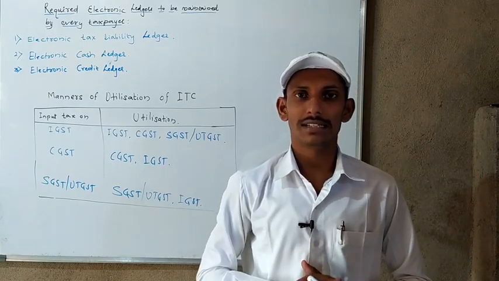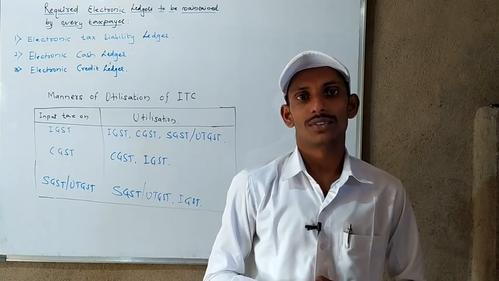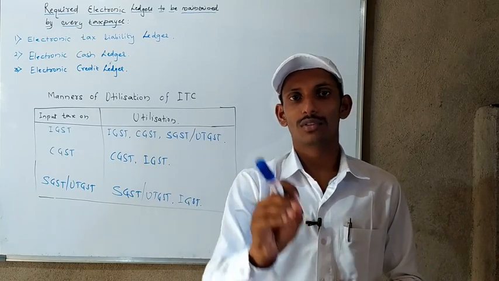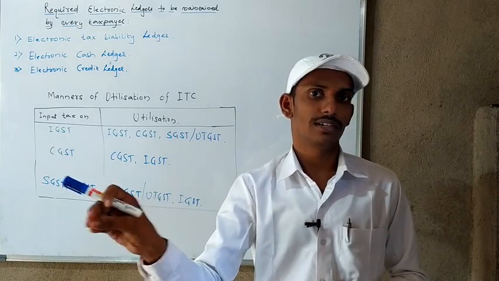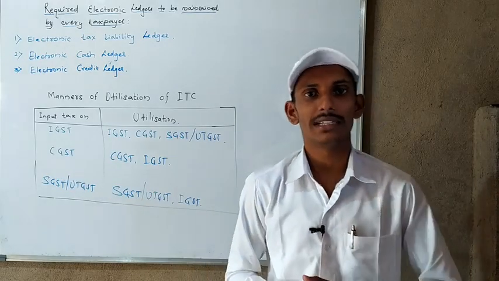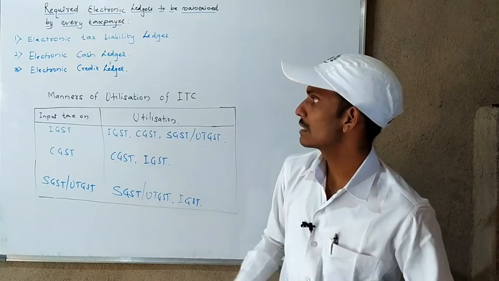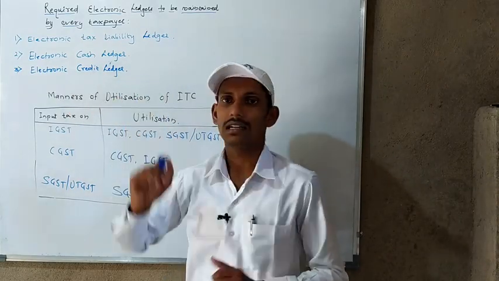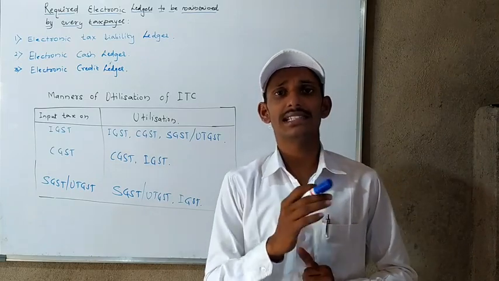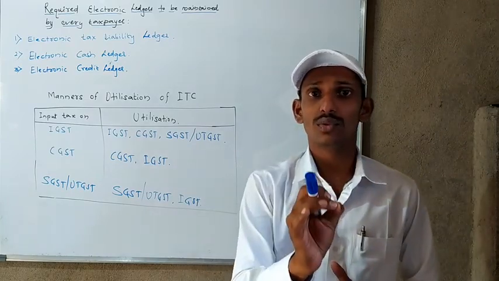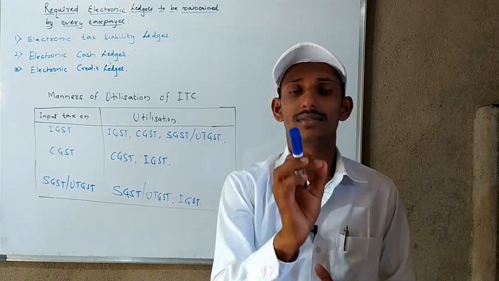You know the ITC concept very well. So for showing those claims, or how much amount is credited to the account, he has to maintain another type of ledger. That ledger is nothing but the electronic credit ledger.